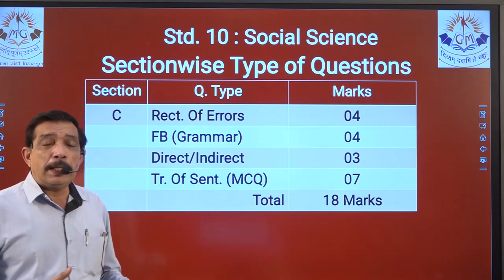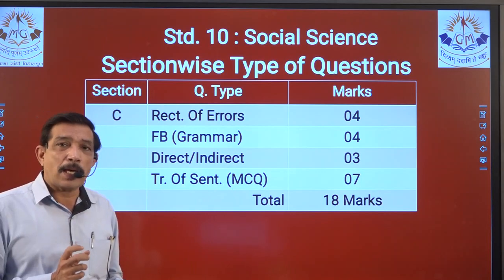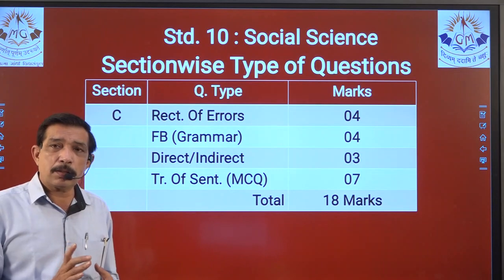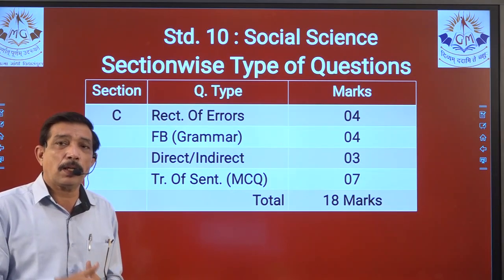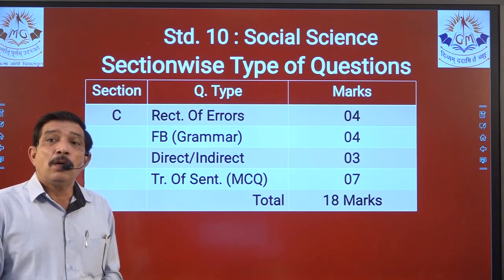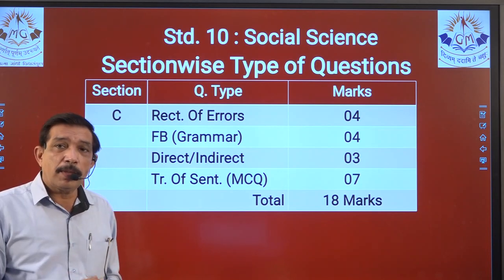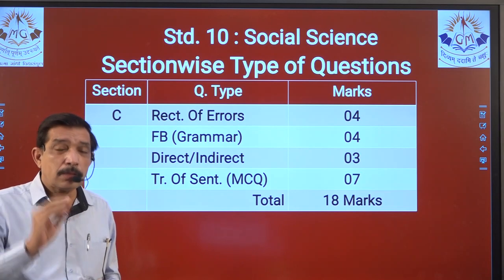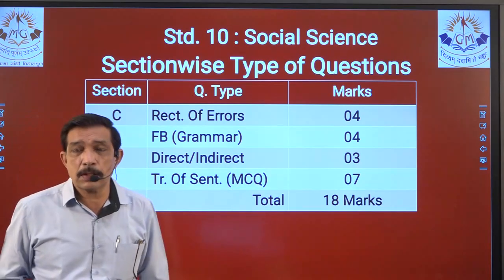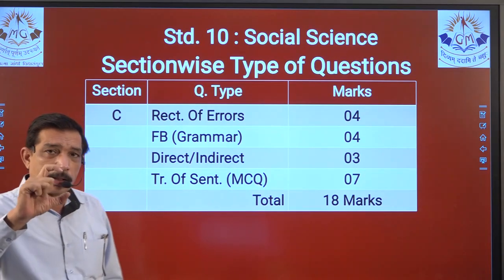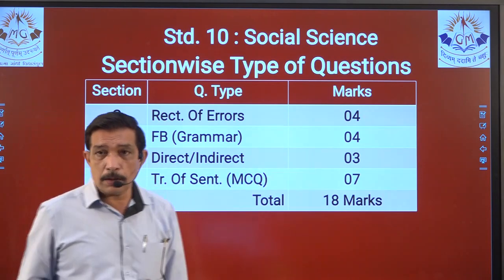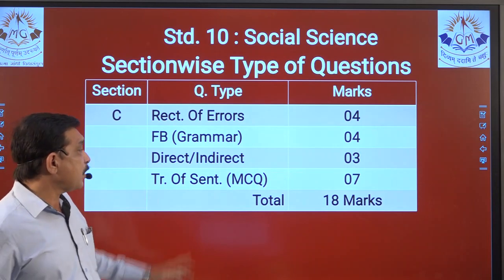Here, instead of giving 2 sentences separately, 3 sentences separately, 1 passage will be given. Yes, we know lots of dialogues are there, continuous dialogues are there. So 1 small passage will be given, and that will be hardly 3 dialogues, right? That will be high, because marks weightage is just 3 marks. So it will be a very short passage, yes, where you have to do direct and indirect. So that we have been continuously doing, and 3 marks for that.